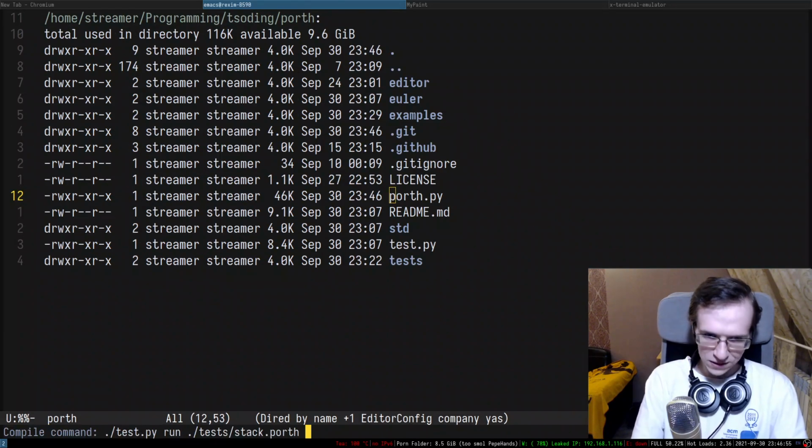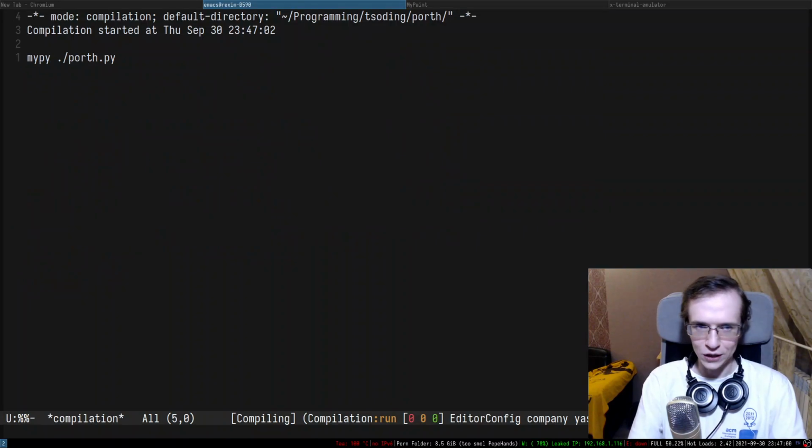So let's do the type check. I want to first type check the Porth and just see if everything's okay. Probably not. Everything's usually not okay. So it's taking some time because it's Python.